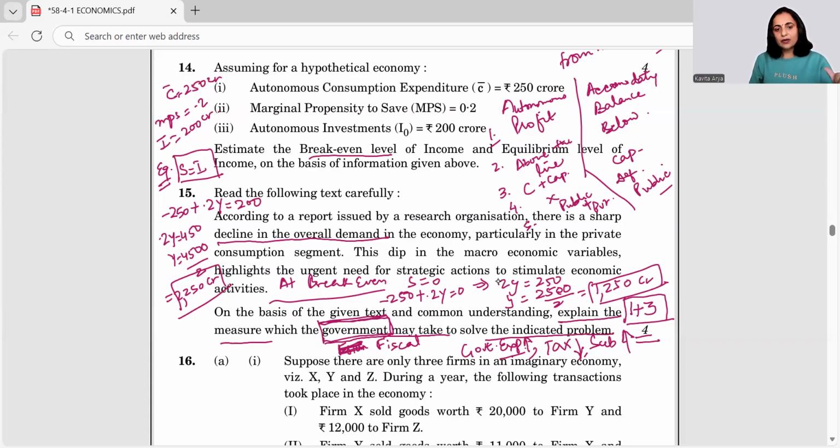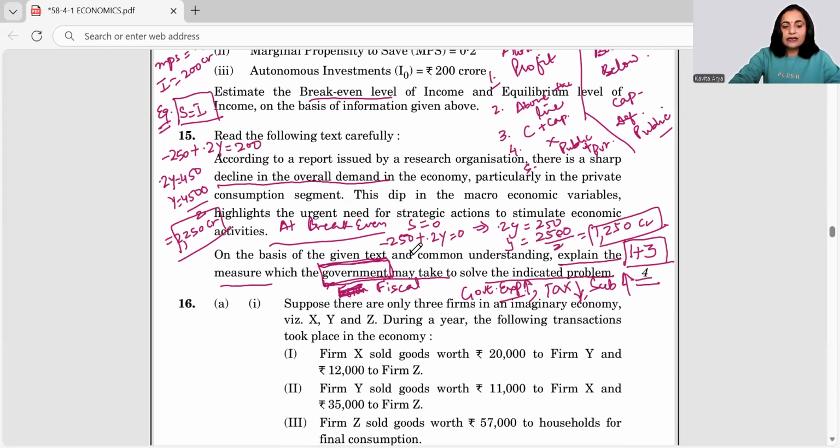the most important thing to be noted here was that it's a government measure, which means you have to talk about the fiscal policy, not the monetary policy. If you are writing about repo rate, reverse repo rate, CRR, SLR, the answer would be marked wrong then. And yes, the recognition of the problem also was to be done. Moving to the next question.